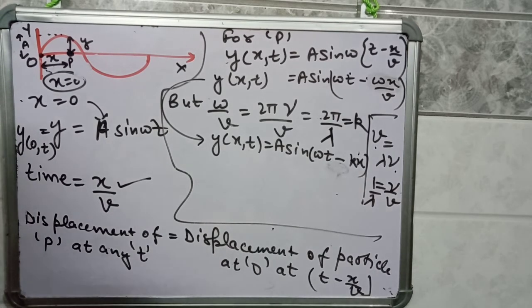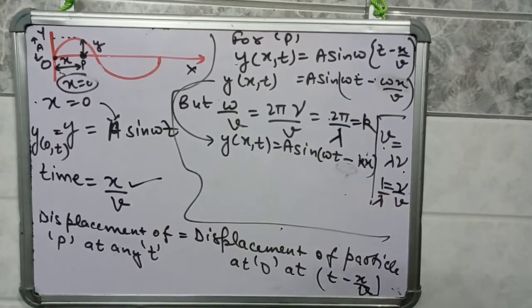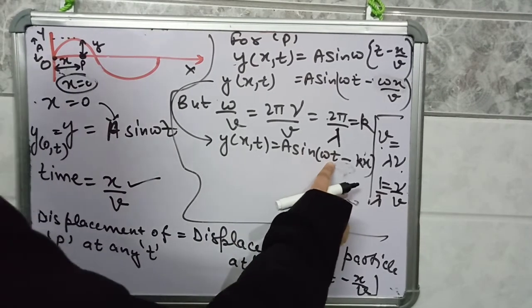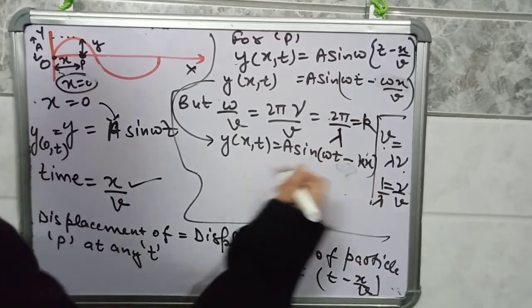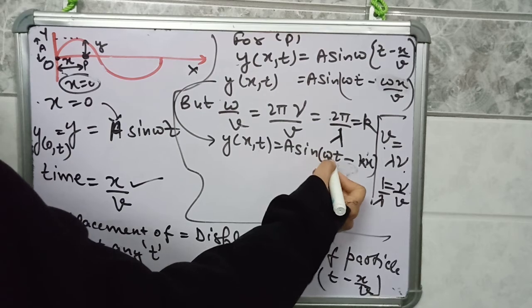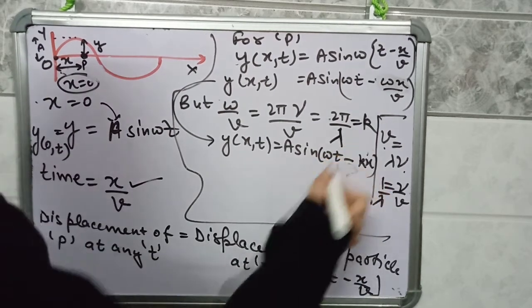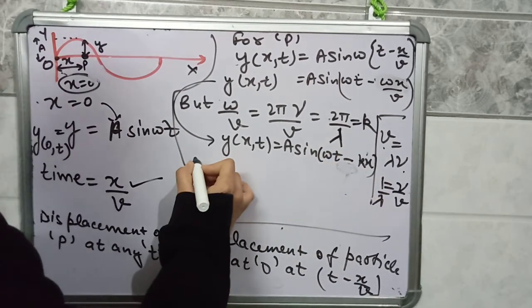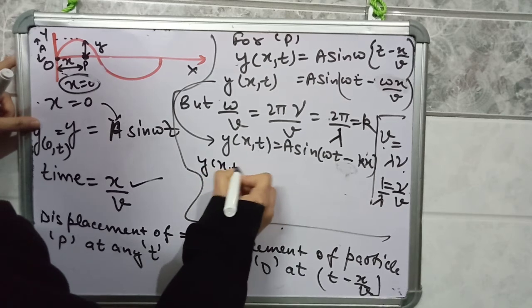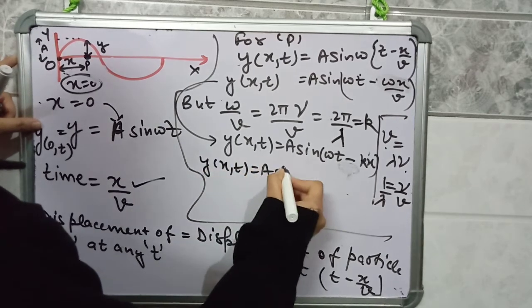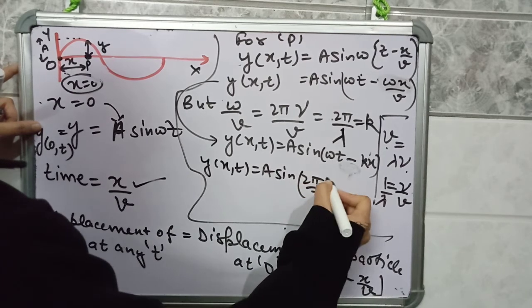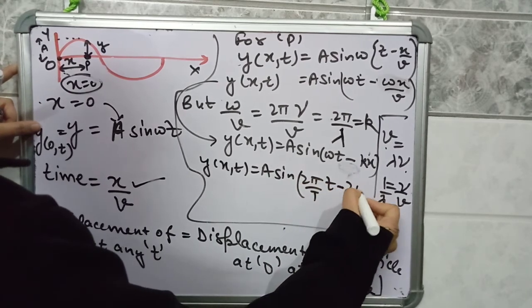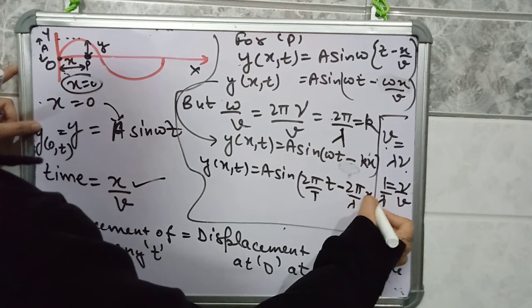You can further modify this equation. You can put omega equal to 2 pi by T and k equal to 2 pi by lambda. So y of x, t is equal to A sin (omega is 2 pi by small T, k is 2 pi by lambda into x).